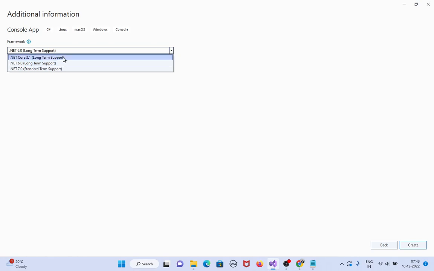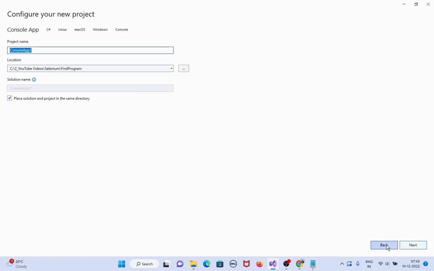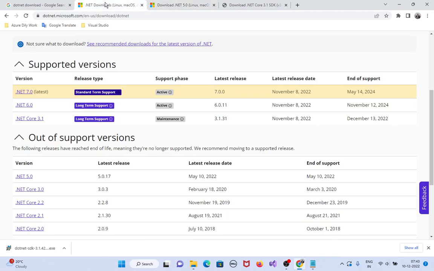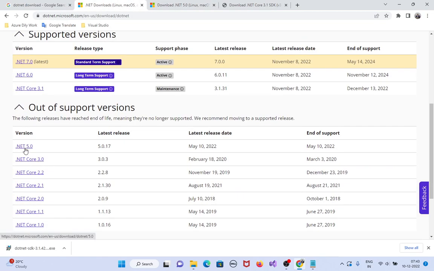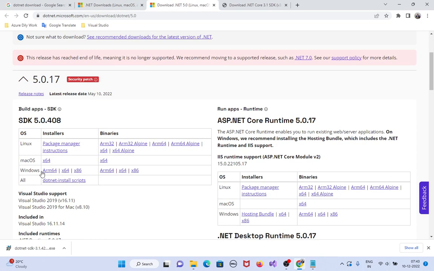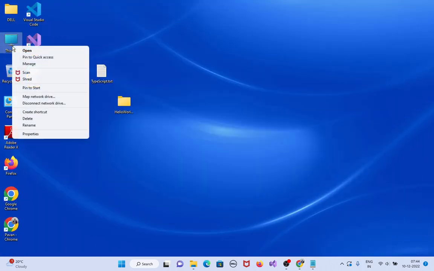So now I want to see .NET Core 5 version. So how to install that one? Similarly, just see here supported versions, .NET 5.0. Just right click on it. Already open this download page. See here Windows and x64-bit version, because my system is a 64-bit machine.